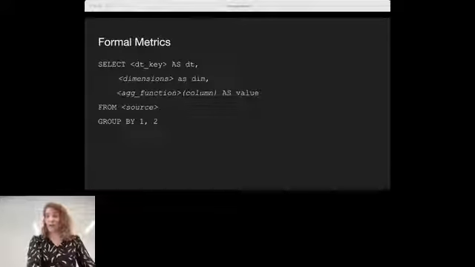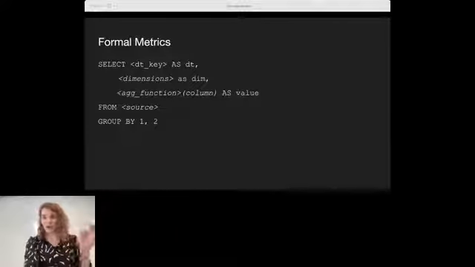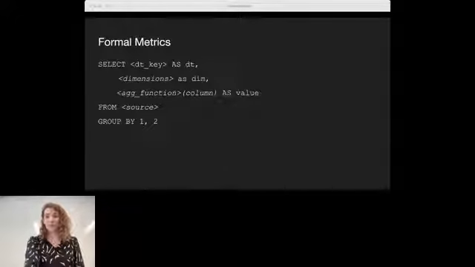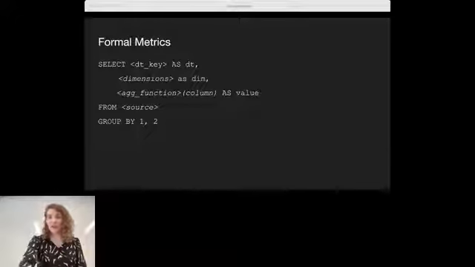We break out that we don't have some particular column that we're splitting this by. We have dimensions. There's some arbitrary aggregation function we're using. There's some arbitrary source or table that we're looking at to get all this data. So if we look at this, we see that there are really 4 parts to this query. We need to know what our time is, we need to know our dimensions, we need to know our aggregation, and we need to know our source.